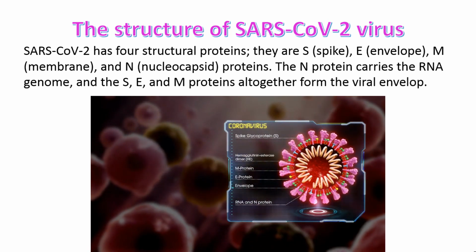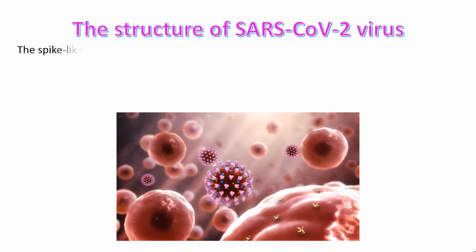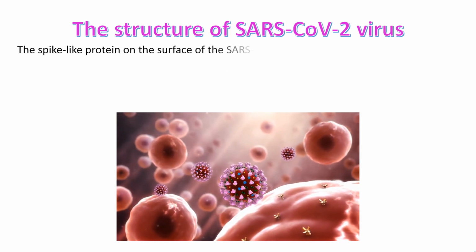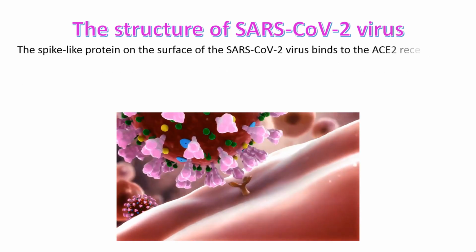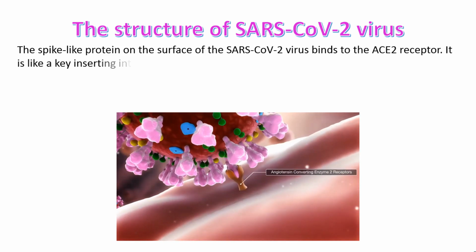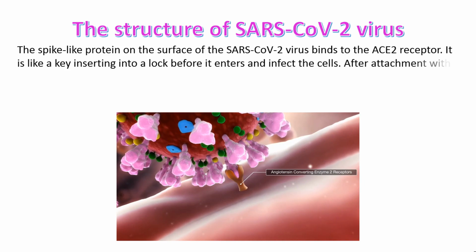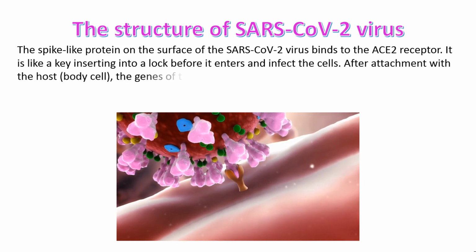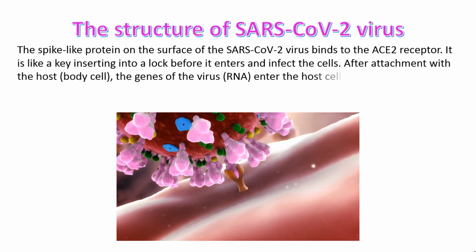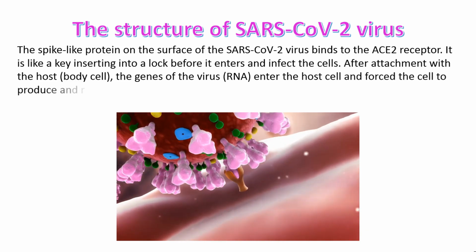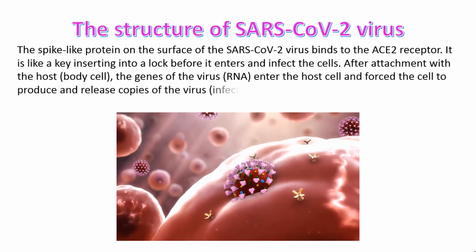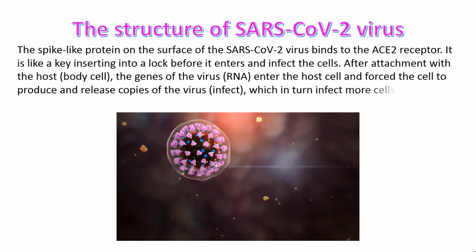The N protein carries the RNA genome, and the S, E, and M proteins all together form the viral envelope. The spike-like protein on the surface of the SARS-CoV-2 virus binds to the ACE receptor. It is like a key inserted into the lock before it enters and infects the cells. After attachment with the host body cell, the genes of the virus RNA enter the host cell and force the cell to produce and release copies of the virus, which in turn infect more cells.